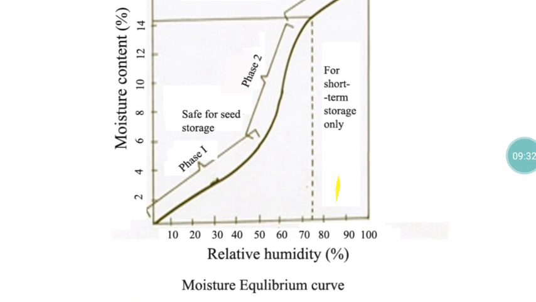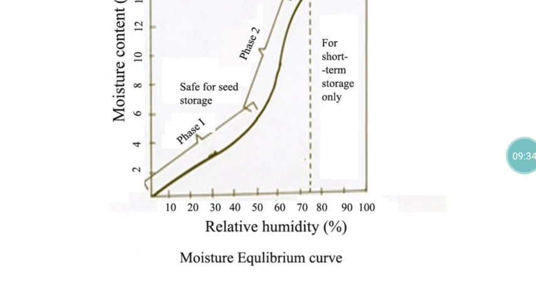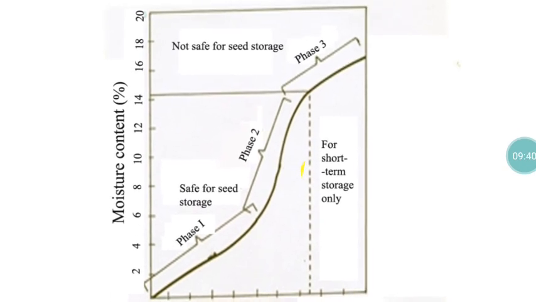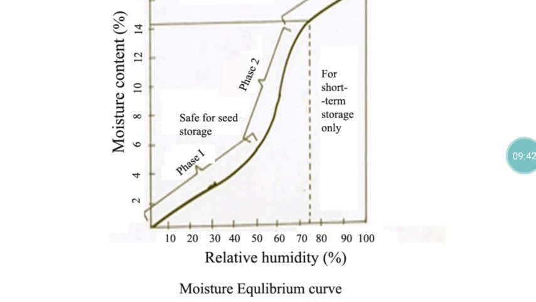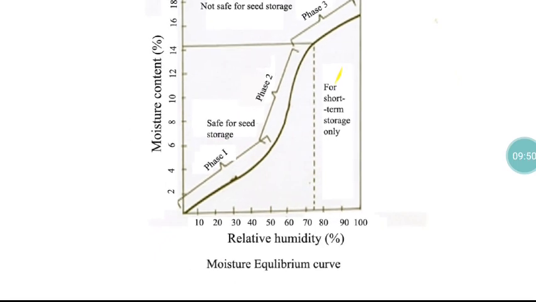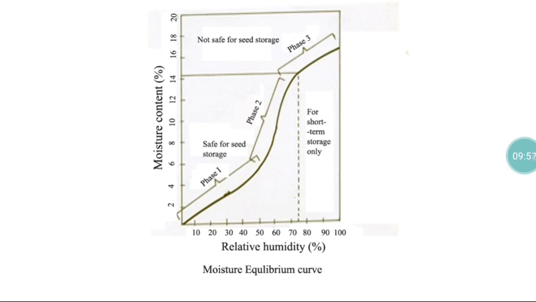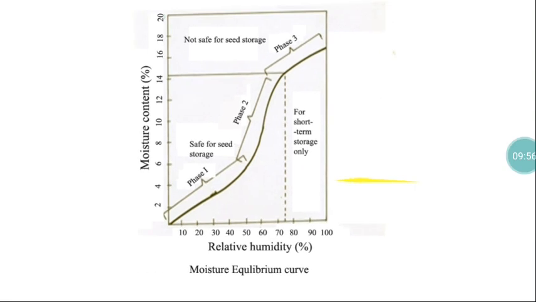This particular graph gives you the correlation between the moisture content and latent humidity. As the latent humidity increases, the moisture content level also increases. As the latent humidity decreases, automatically the seed moisture content also decreases. With that idea, we are going to discuss some of the machines used for seed drying operations.